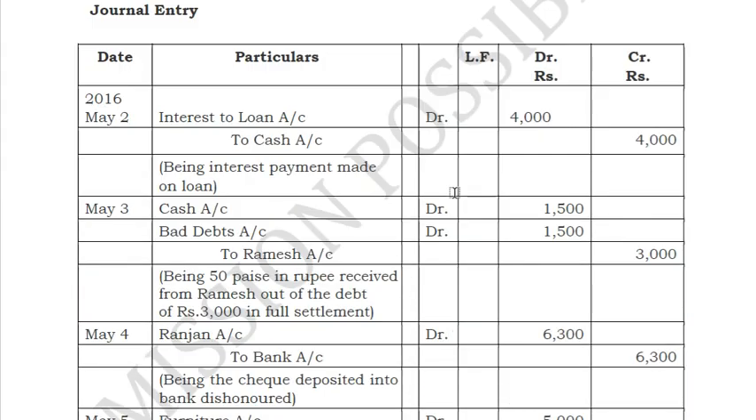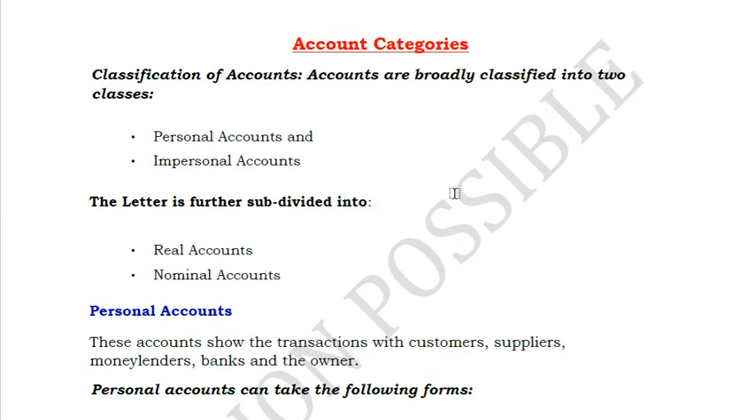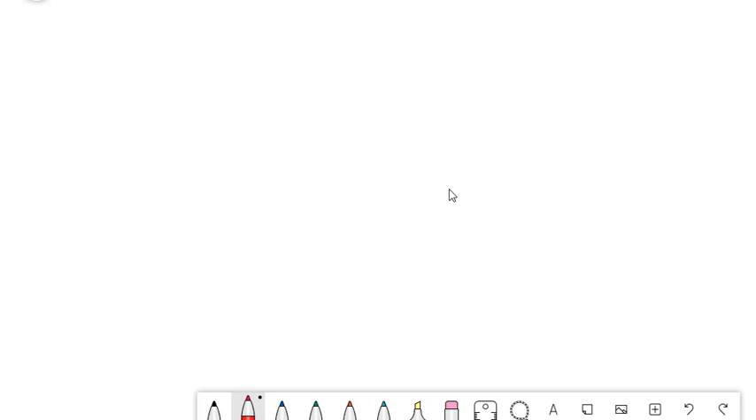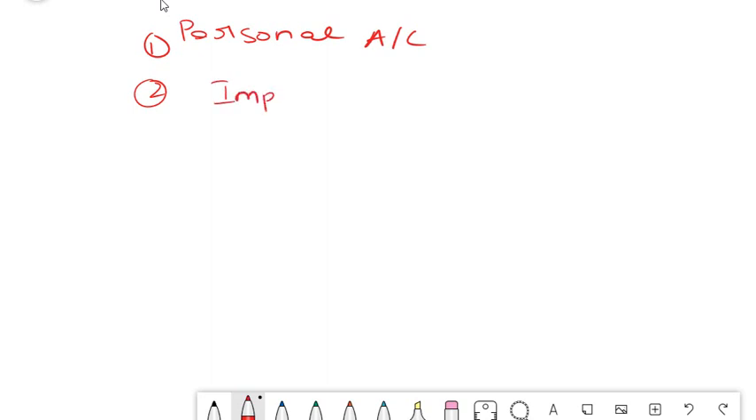So before going into the journal entry transactions, we will first learn about a few account categories. Okay, in accounts there are basically two accounts. I will just explain that here. One is your personal account. The second one is your impersonal account. Okay. So what happens in your personal account and what happens in your impersonal account, we will just see it.